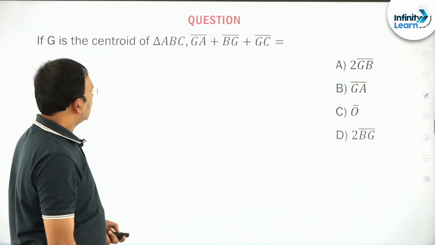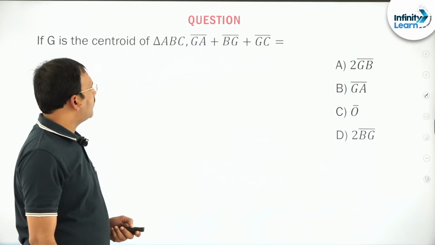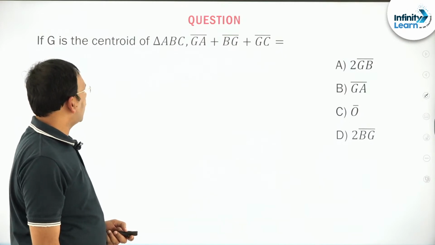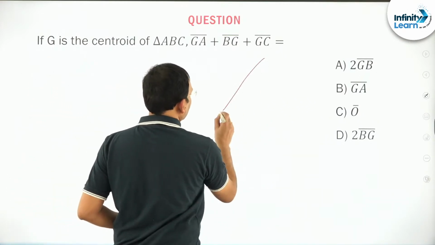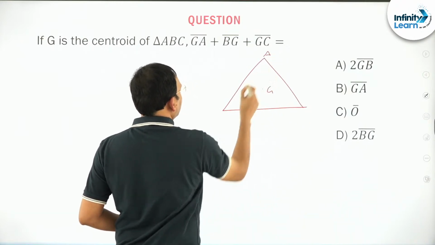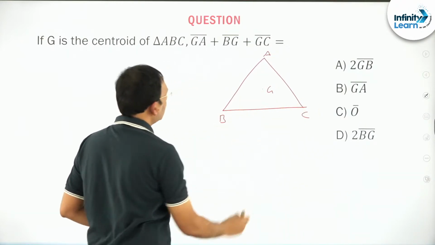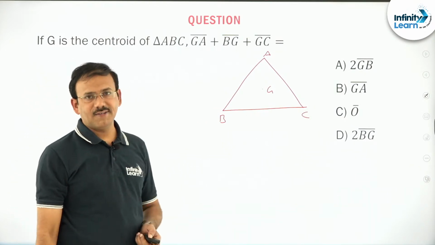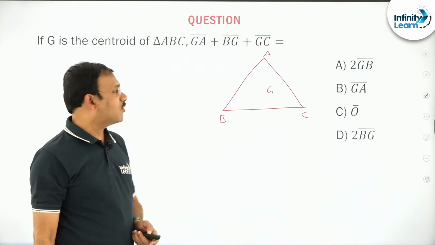The next, you see, friends, in triangle ABC, if G is the centroid of triangle ABC, just try to answer this question. G is the centroid of triangle ABC. Now what can you say about GA bar plus BG bar plus GC bar? What way you can do?